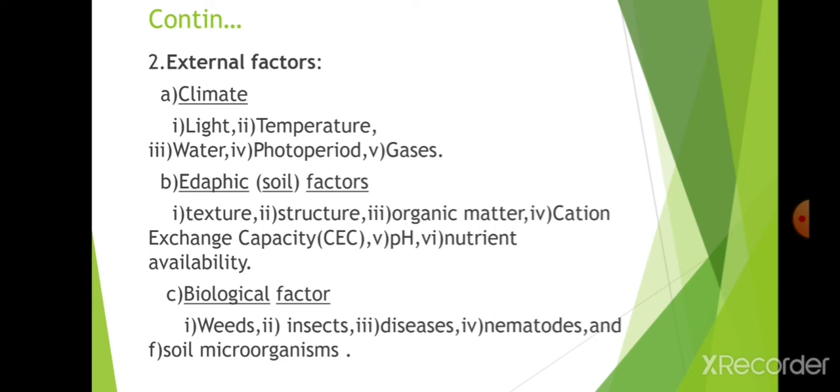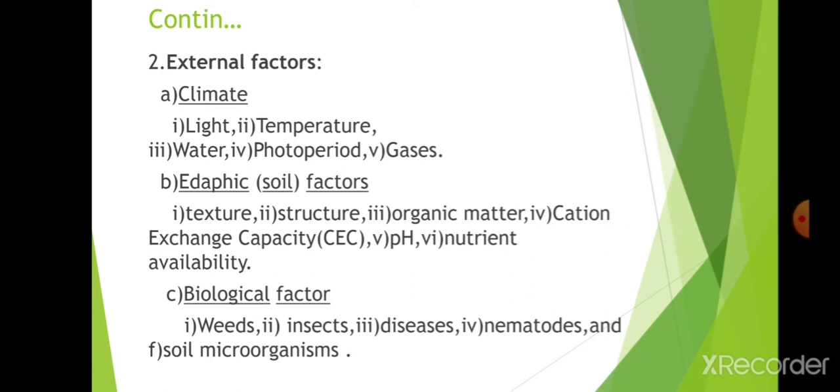Organic matter, structure, and texture, as I told you in the management of water video. In that video, I will explain about texture, structure, and organic matter. Cation exchange capacity we will discuss in an upcoming unit. pH will decide what nutrients are available to the plants. Neutral pH is very good for the growth of plants.